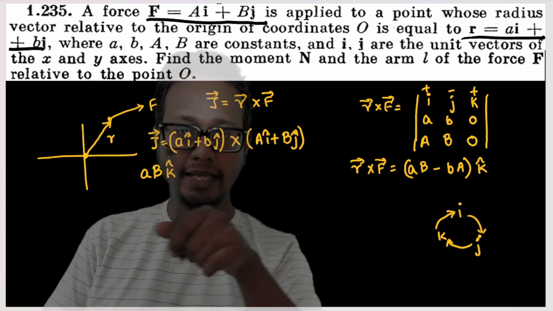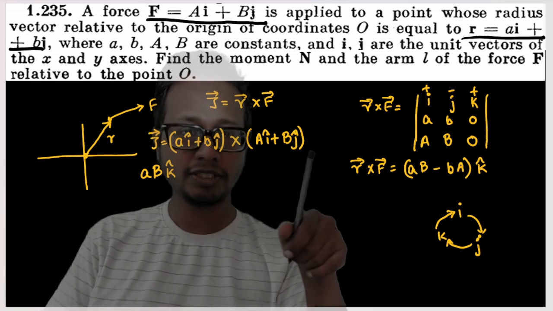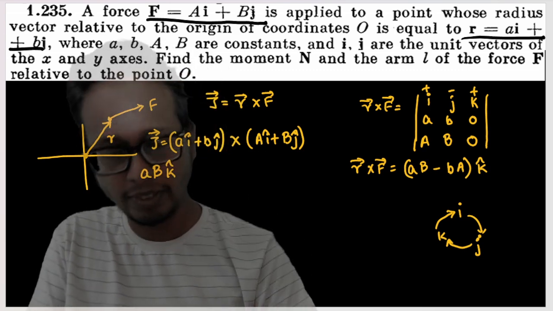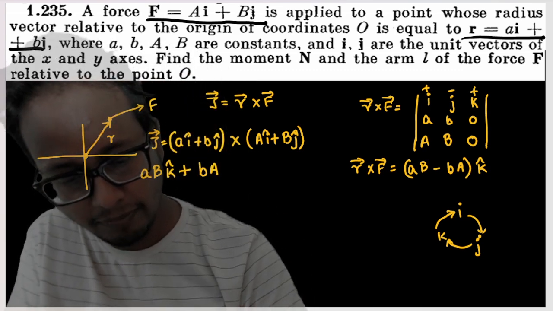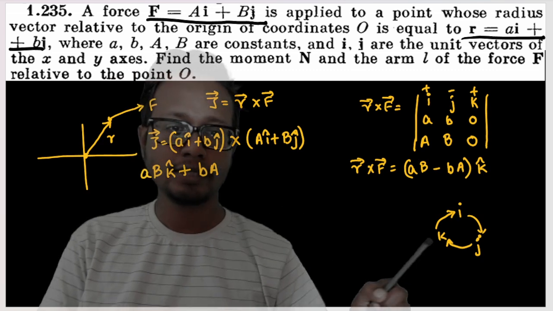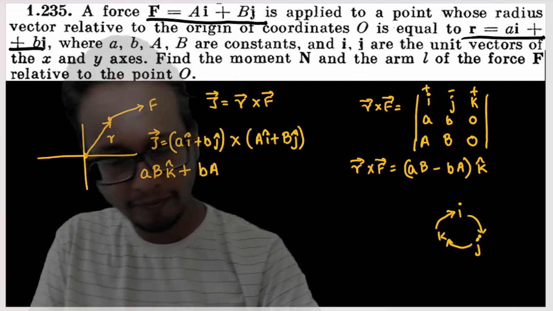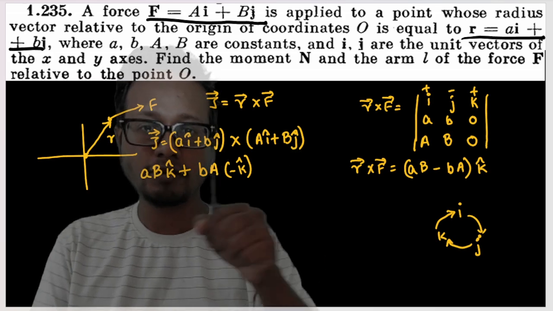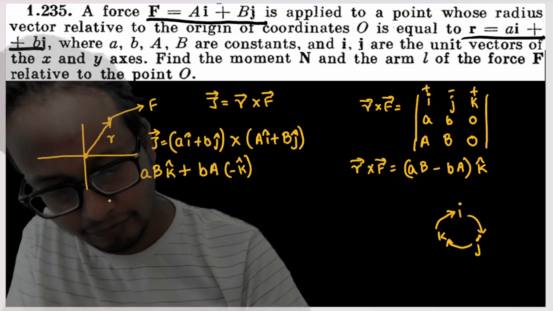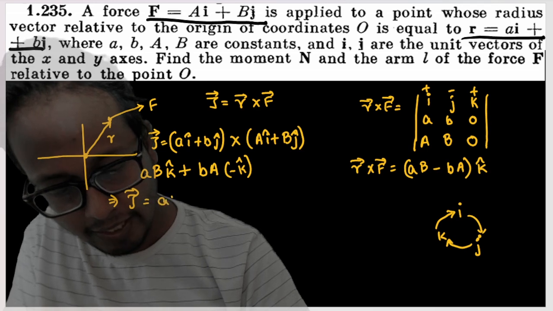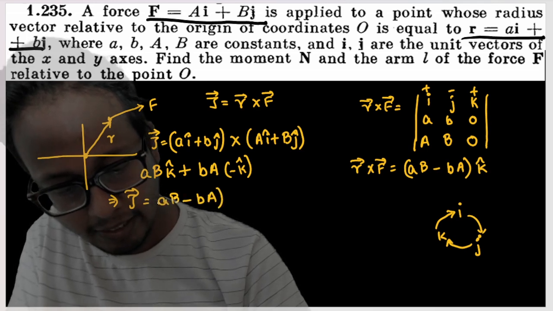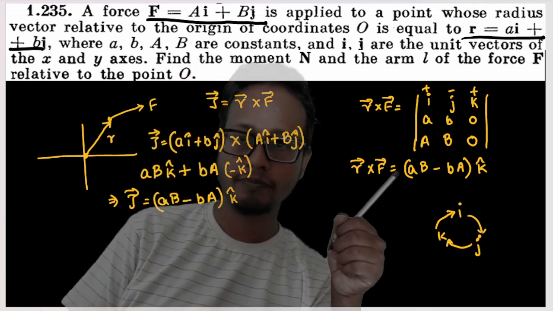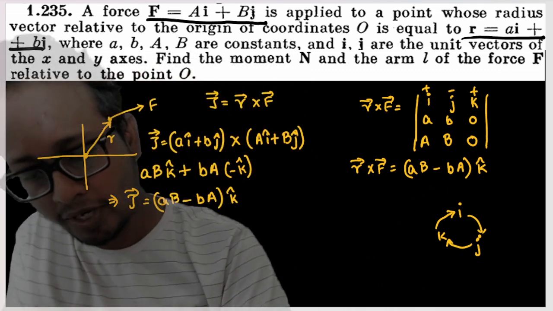This into this is a into B cross i cross j, and i cross j is nothing but k, plus bj into Ai, b into A. So plus bj into Ai is nothing but b into A, j cross i, I'm going anti-clockwise, is nothing but negative k. And bj into capital Bj, j cross j is nothing but 0. So leave it as it is. So torque is equal to (aB minus bA) into k. These are the same answer. Both are the same answer. It doesn't matter which method you use. Okay, so you got our torque or moment about origin.